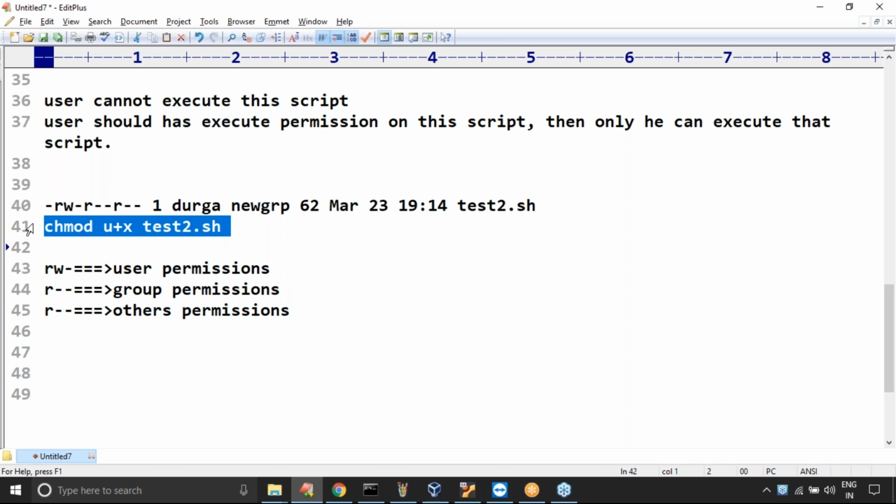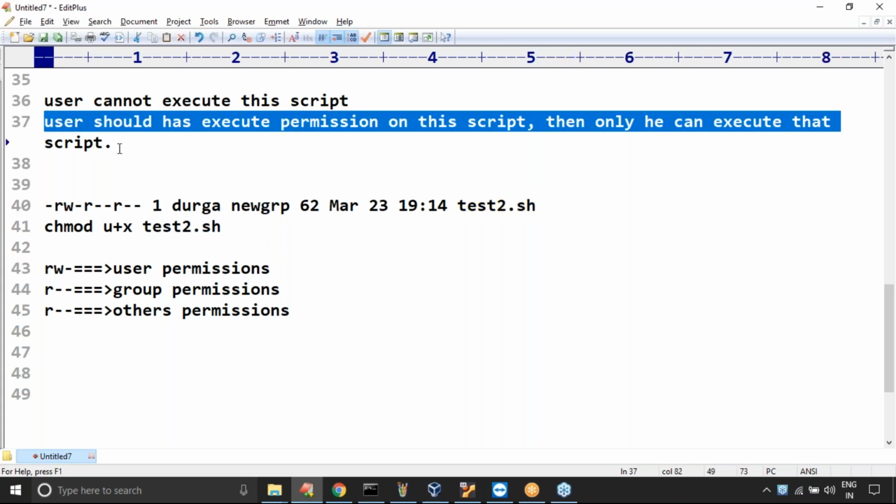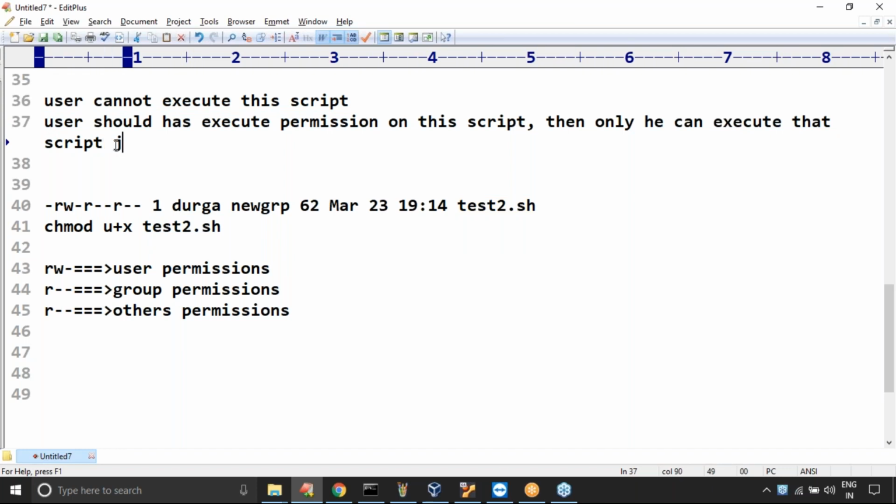But file permission is a separate concept. In Unix we covered it well, or otherwise we will discuss. Don't worry. So chmod u+x test2.sh. What is the meaning of this? Anyone? Clear, right? Not seeing any response from you. Please confirm. We are giving execute permission to the user so that the user can execute this script just like a program. The user should have execute permission on this script, then only he can execute the script just like a program.